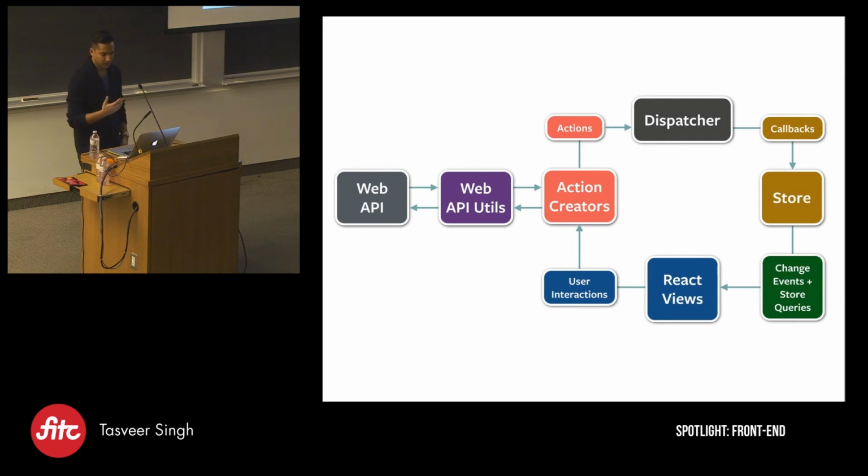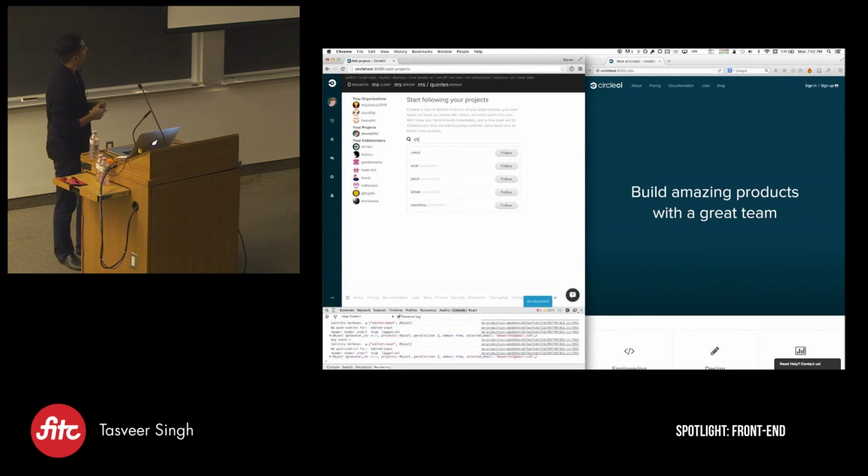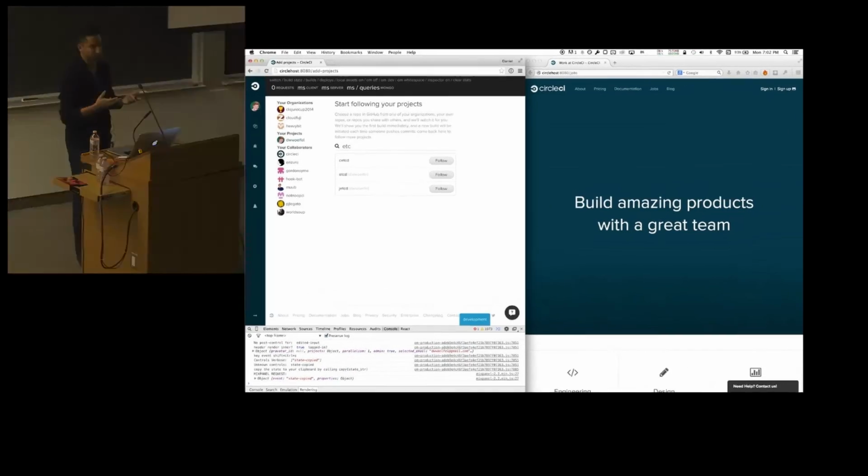And a few people are using similar architectures to do cool things like this. Unfortunately, I don't have much audio, but I'll talk to it instead. What's going on here is what CircleCI has done is they're using React and another library called Om. And since their state is separate from their view logic, what they're able to do is serialize their state in the left-hand window. So they're typing something into the search field there. And since that state is separate from their view logic, they're able to serialize that state. And down in the console here, they have that serialized state. It's created into a string.